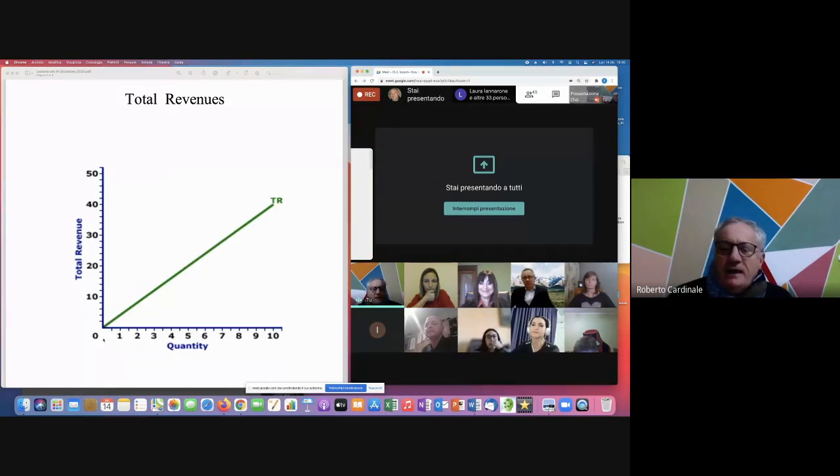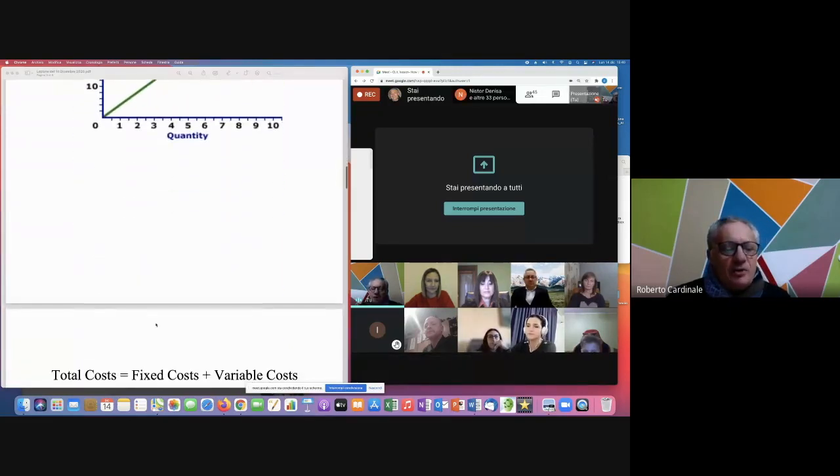So our line, the total revenues function, will start from 0,0, from this point. Then, the more quantity we sell, the more revenue we have. And so, the function of the total revenues is the green line. You can see more quantities, more revenue, starting from 0,0.